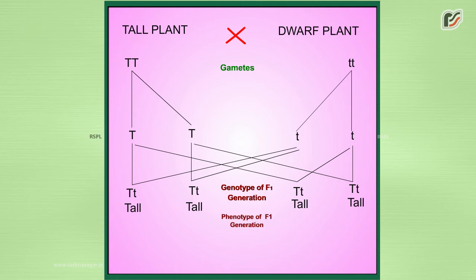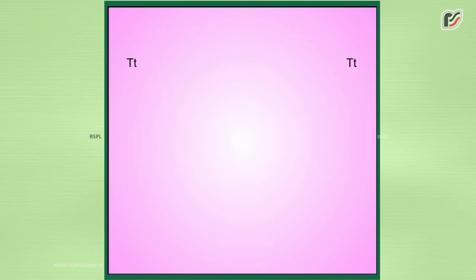Thus, in first filial generation, although both factors capital T and small t are present, even then the expression of dominant gene is expressed. Thus, all the progenies obtained in the first filial generation are tall. When progenies of the first filial generation are self-pollinated, they produce progenies of the second filial generation.